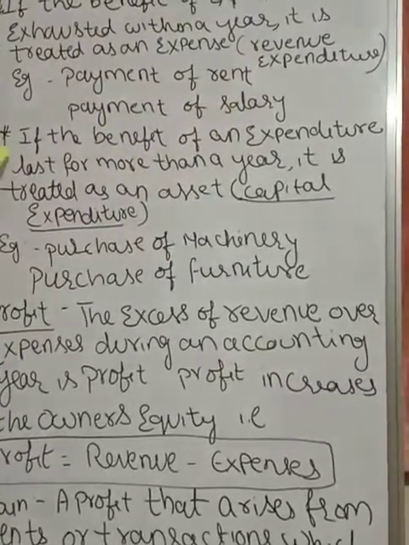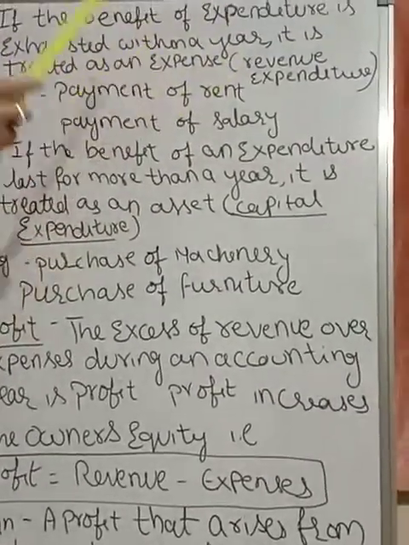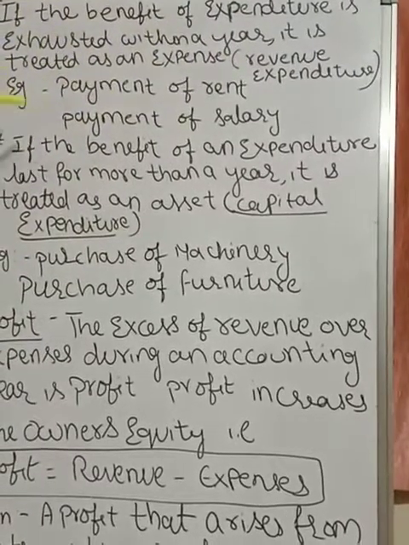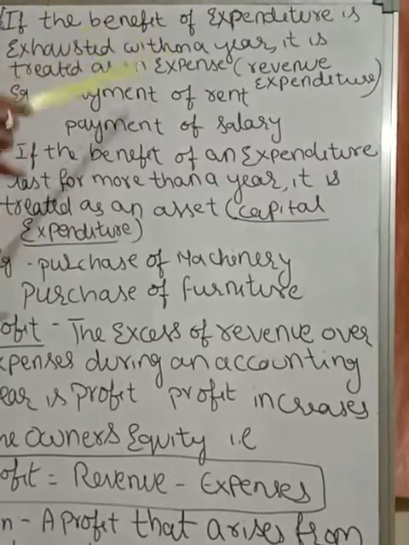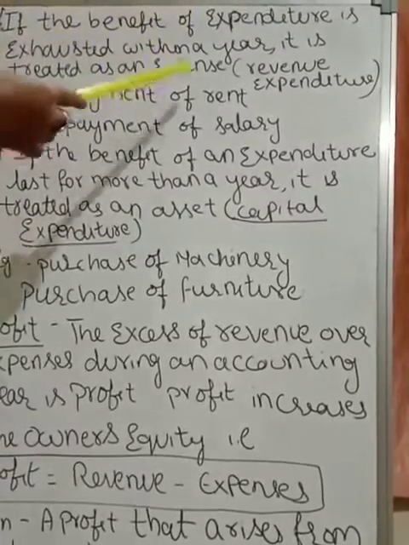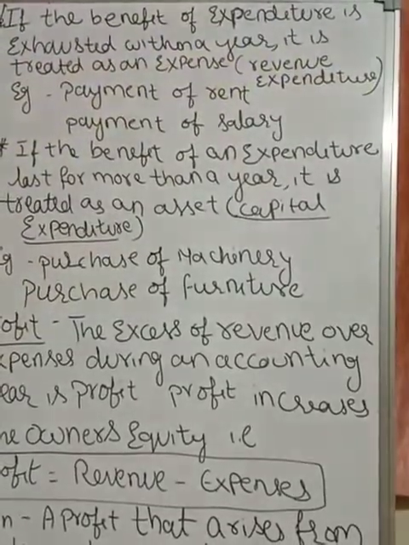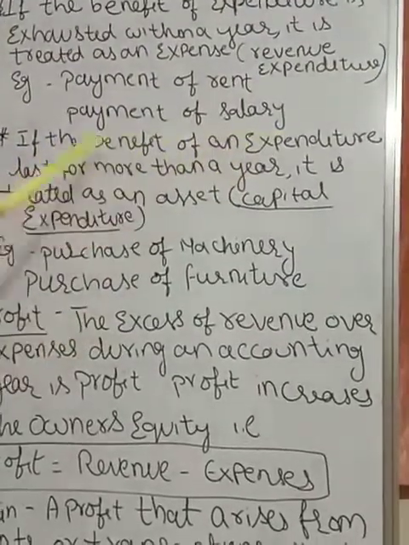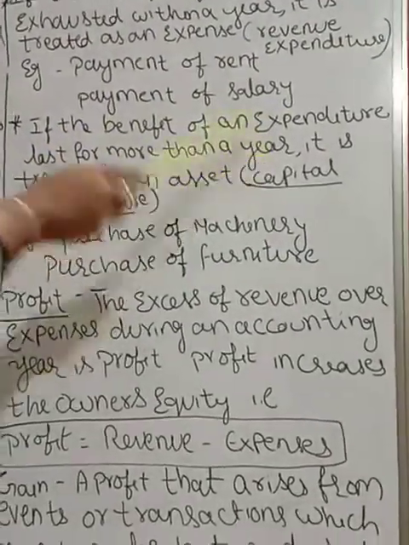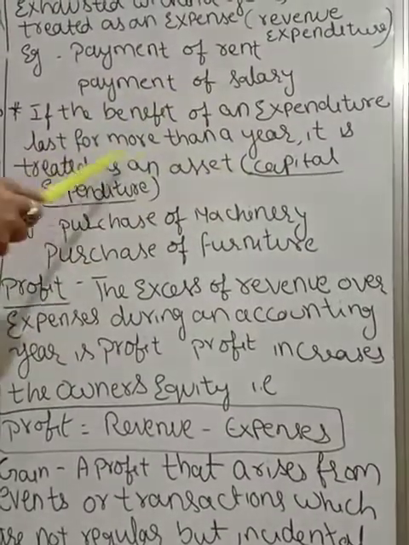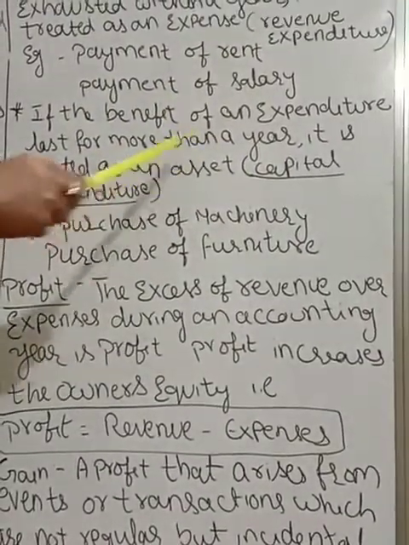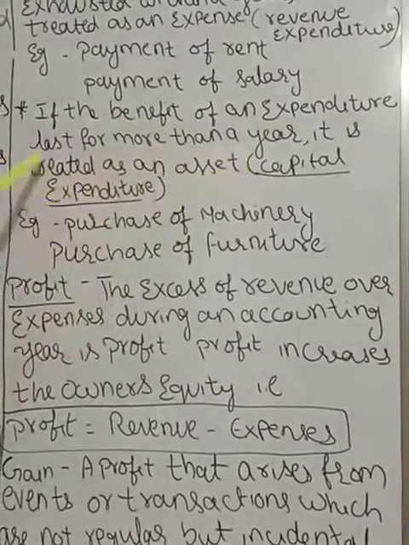Revenue expenditure occurs regularly, at regular intervals, that is why it is called revenue expenditure. If the benefits of an expenditure last for more than a year, it is treated as a capital expenditure. It is also treated as an asset.